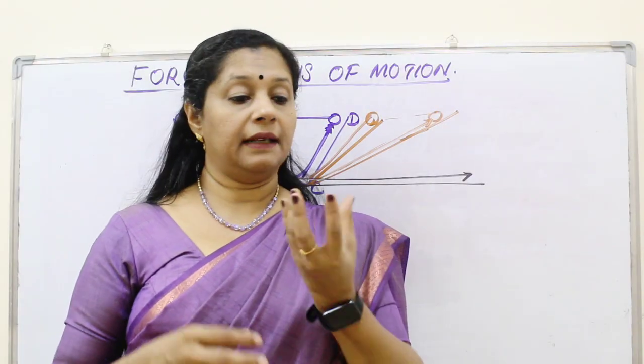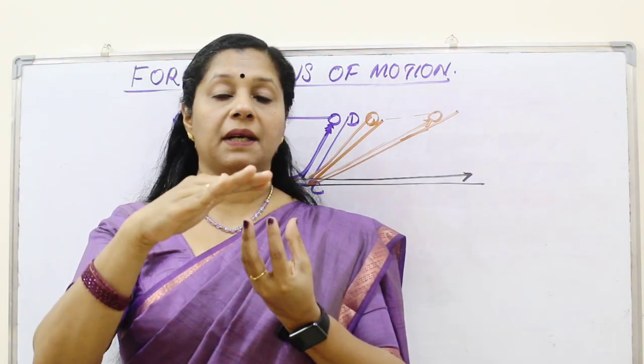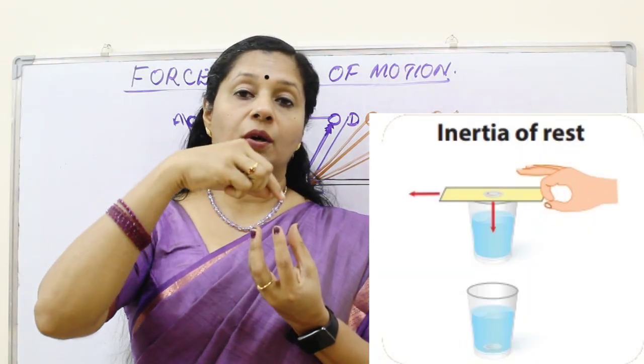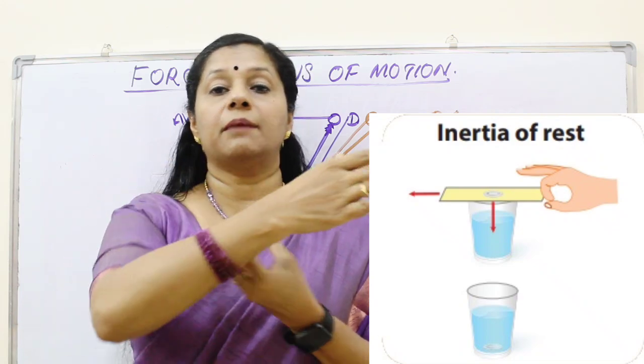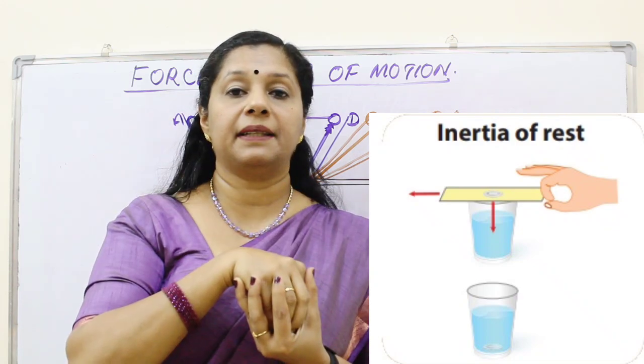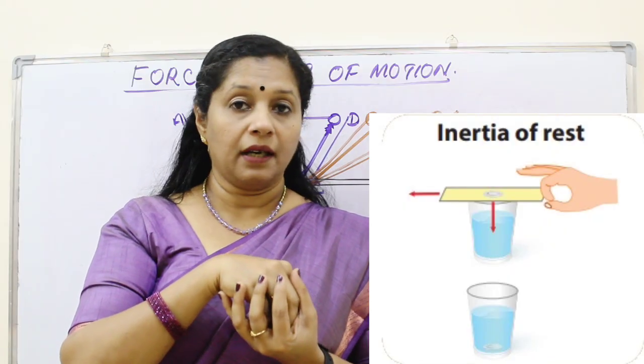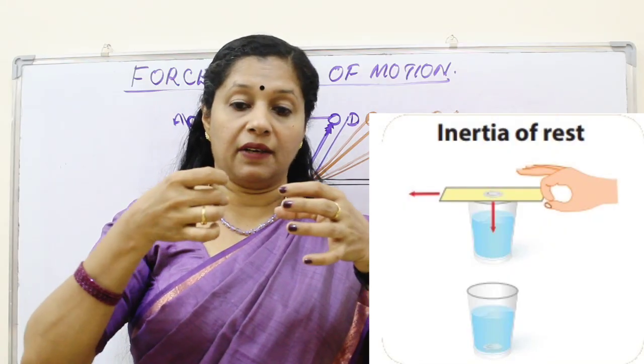An example: a glass is there, over that we keep a cardboard and then a coin. Then we just flick the cardboard, and only the cardboard will fly, but the coin will end up inside the glass. Why? Because it's a sudden motion we are giving, a sudden force.